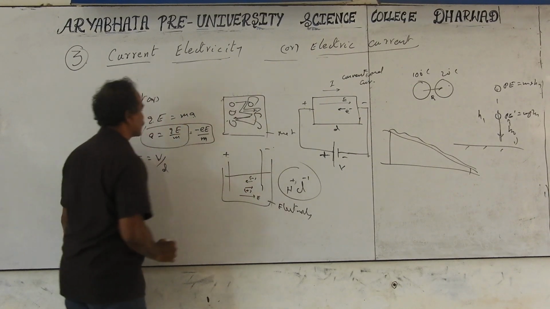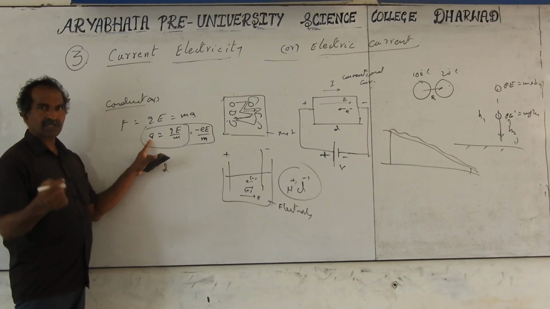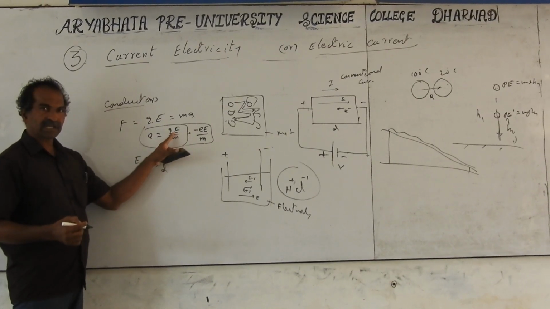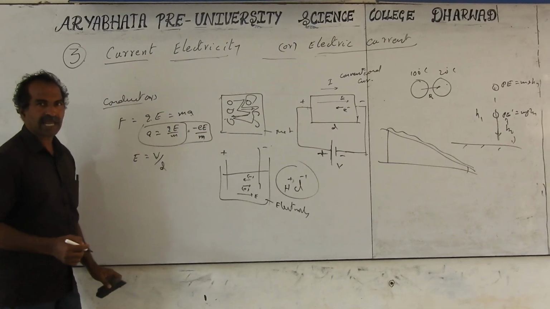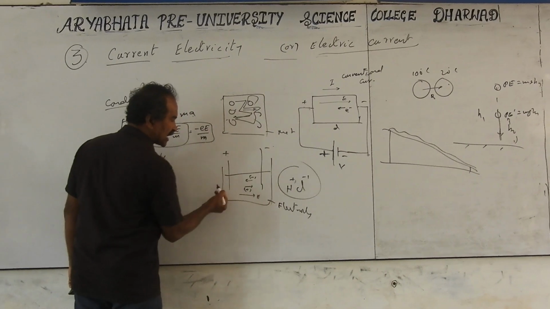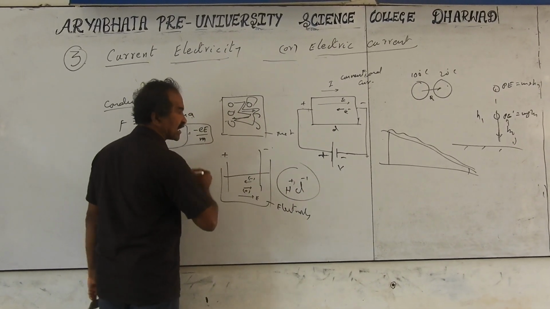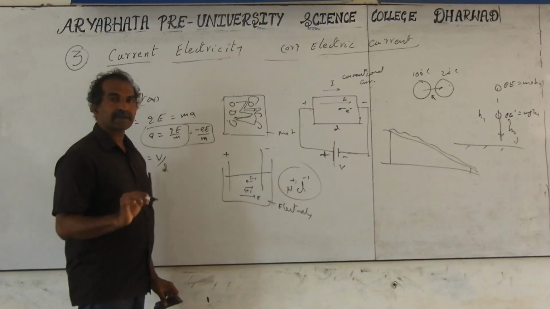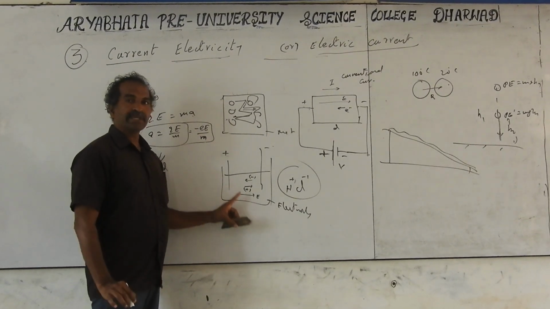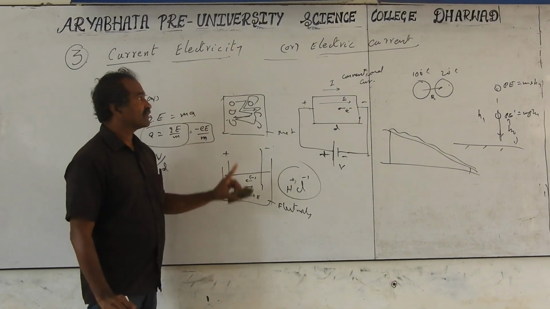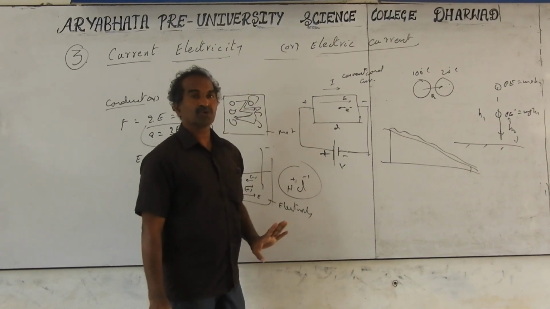If Q is plus, the acceleration and velocity direction are the same, in the direction of the electric field. When the charge is negative, the acceleration is opposite to the electric field. So electrons travel opposite to the electric field, and positive charges travel in the direction of the electric field. Then what is the direction of conventional current? Conventional current direction is always taken opposite to electron flow, which here is the direction of the positive charges in motion.